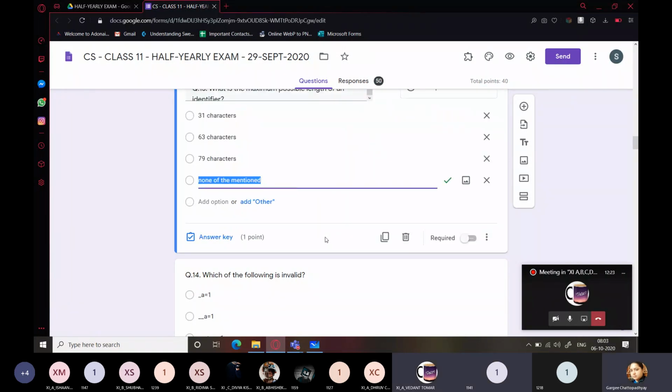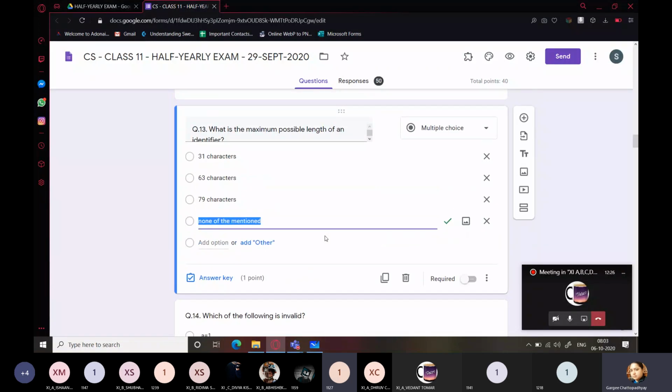What is the maximum length of an identifier? 31 characters, or 79 characters? Are you sure? We don't have, there is no limit to the length of any identifier. There is no limit to the number of characters you are using until and unless your memory runs out. I had deliberately given this question. I first found out about it, and there is no limit. In other languages, you will find a limit of 30 characters, somewhere 100 characters, 255 characters, but in Python, there is no limit.